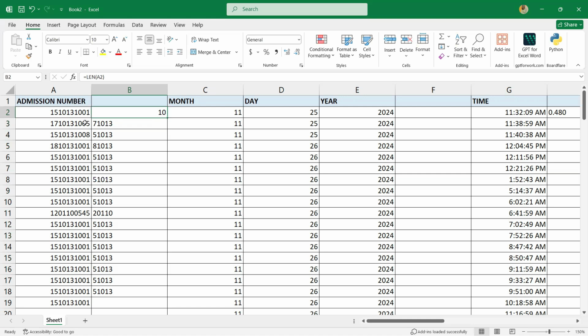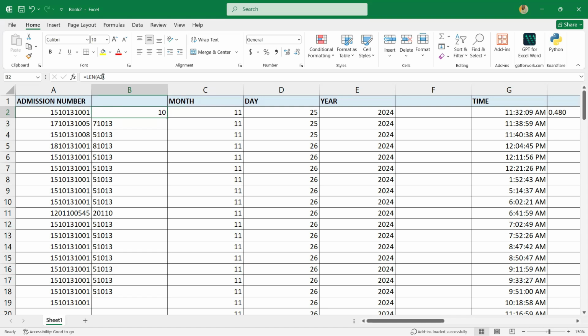So this is saying that the characters is 10 numbers. Mostly you see the admission numbers in these universities, they are 10 numbers. Mostly the numbers are 10. So let's say for university accounting, the admission number is 10, once you test and it's okay.